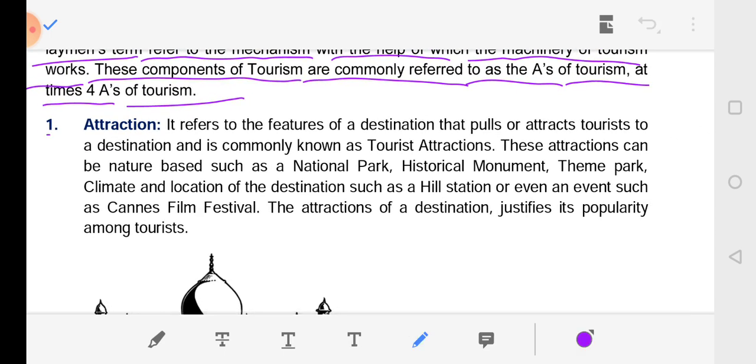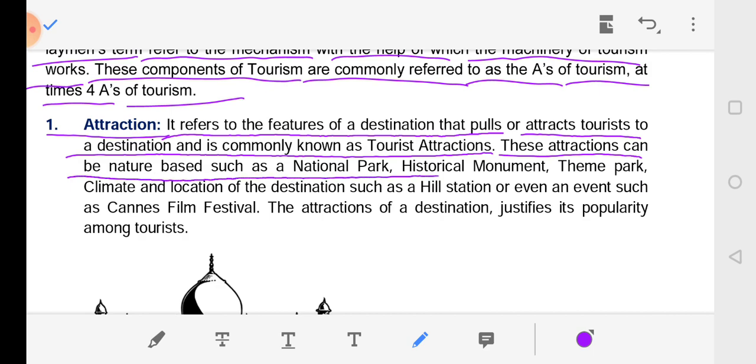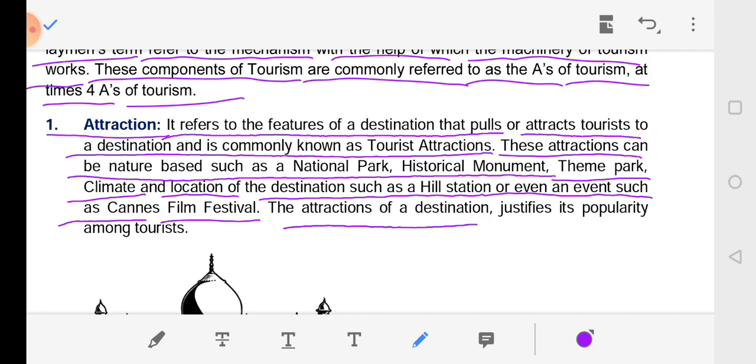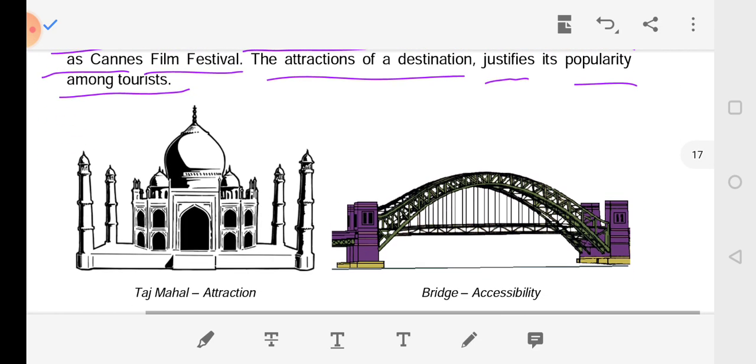So, attraction. It refers to the features of a destination that pull or attract tourists to a destination and is commonly known as a tourist attraction. These attractions can be nature-based such as a national park, a historical monument, a theme park, the climate and location of the destination such as a hill station, or even an event such as the Cannes Film Festival. The attraction of the destination justifies its popularity among tourists.